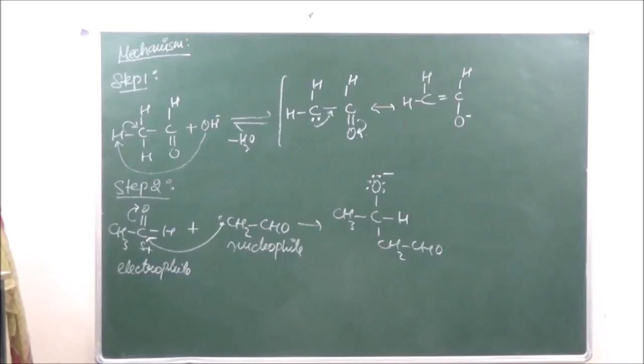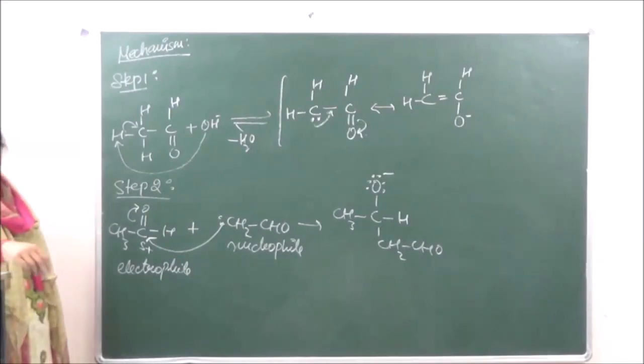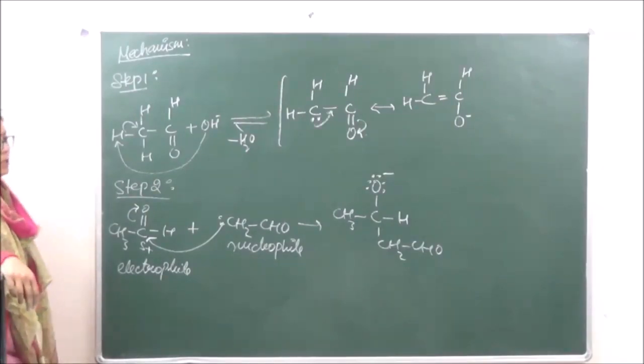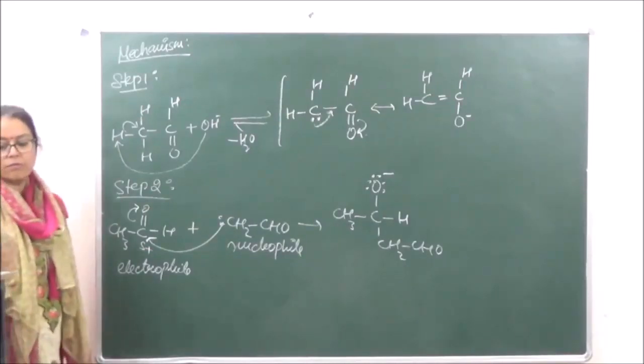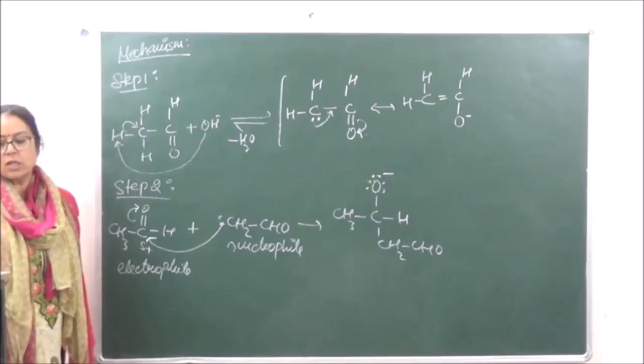This is the anion which is formed, right? Now this anion is going to lose a proton, right? And finally in step 3 we are going to get an enol. Clear? So this is what the mechanism of the aldol condensation is going to be.